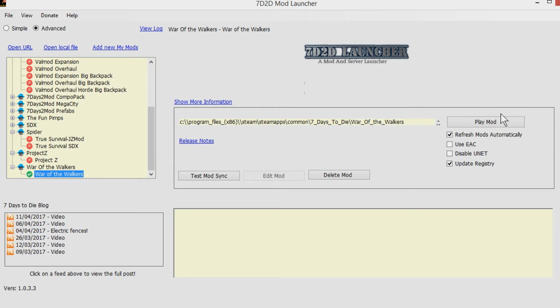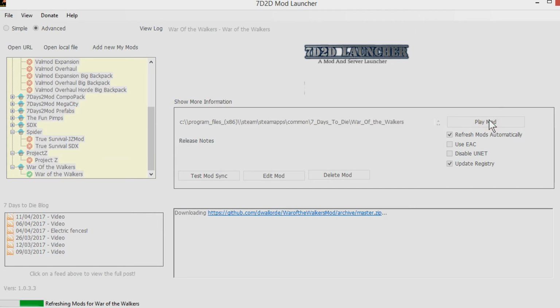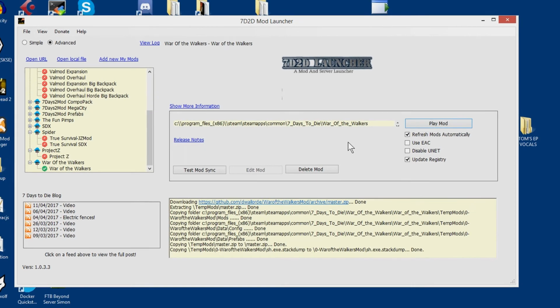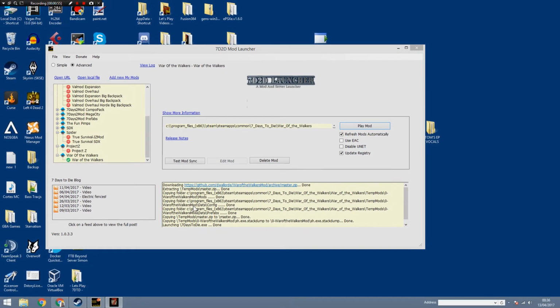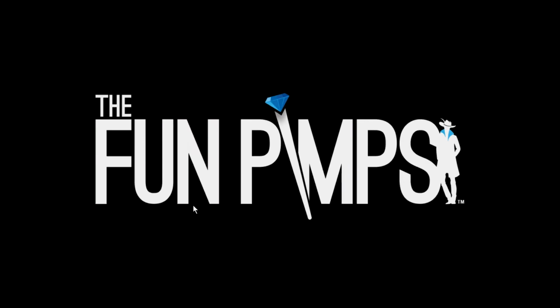All you need to do then is click on Play Mod, and the game will start. You can see it's just going to make sure everything is running, give or take a few seconds. Let's just see if this works. There we go, and you can now see that it's checking for updates and things like that, copying a few things over, and the game will start.